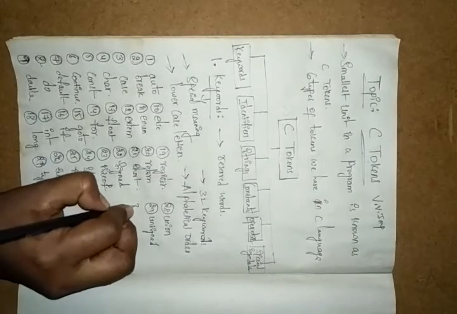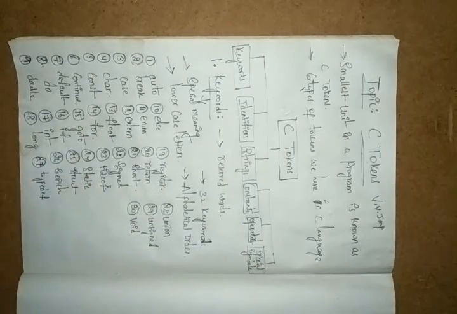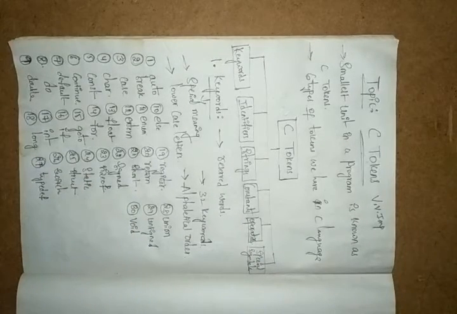And next here we have void. Void is the return type. We can call void the function return type. By using this, when your function does not return any value, in that case you have to mention the void function.